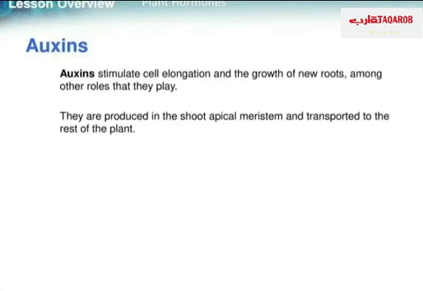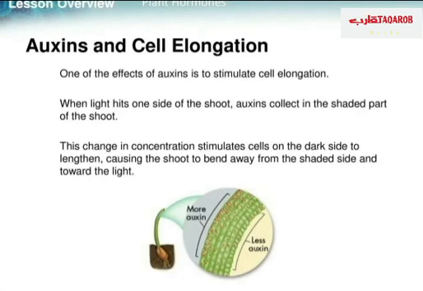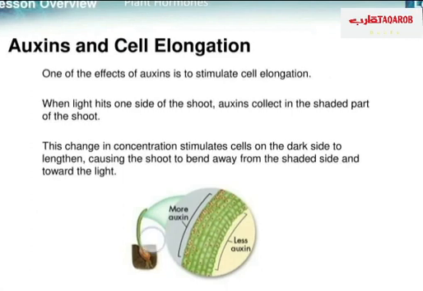So where can we find the production of auxins? In the shoot apical meristem tissue. One of the effects of auxins is to stimulate cell elongation. When light hits one side of the shoot, auxins collect on the shaded part of the shoot. This change in concentration stimulates cells on the dark side to lengthen, causing the shoot to bend away from the shaded side and toward the light.